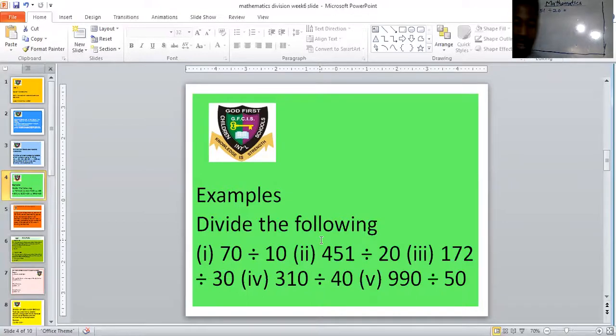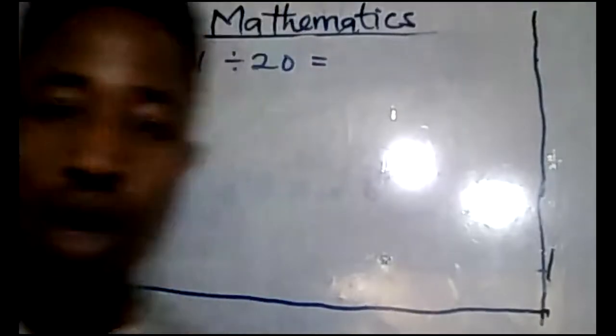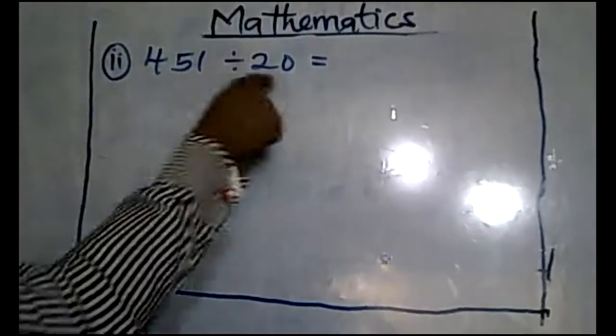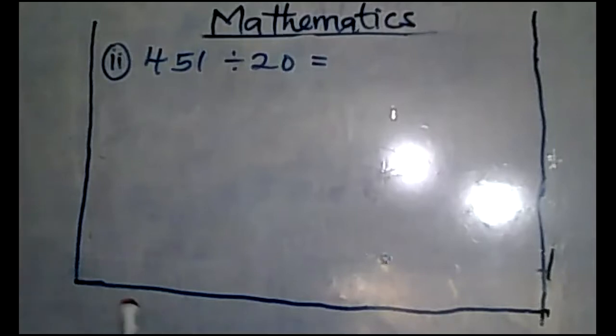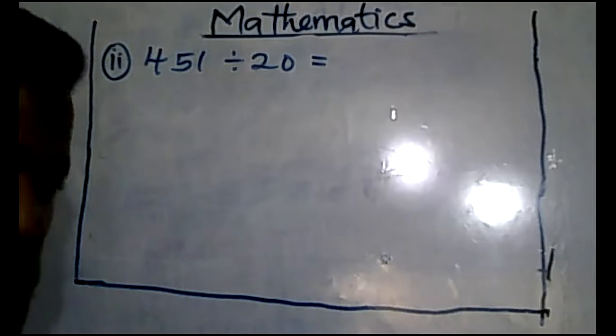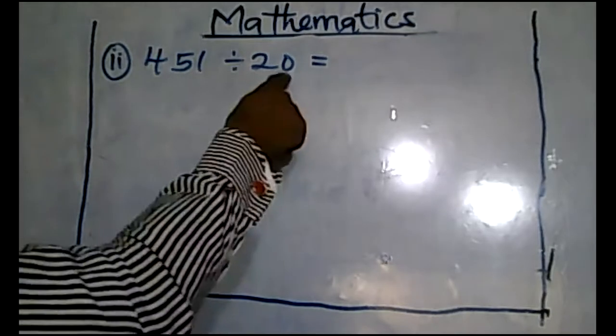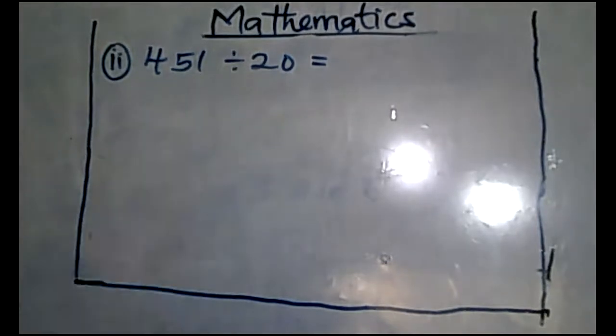All right. Let's see how that is done. 451 divided by 20. There's a way you can do this. Now, this ends with 0. This doesn't end with 0.